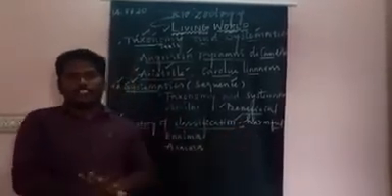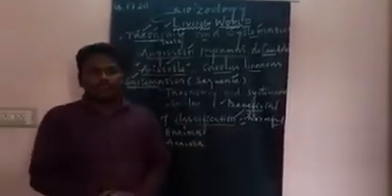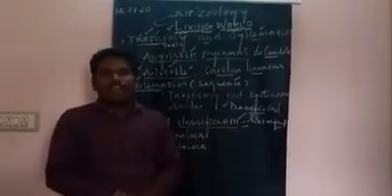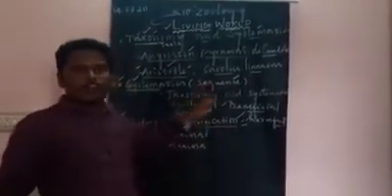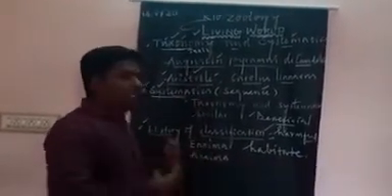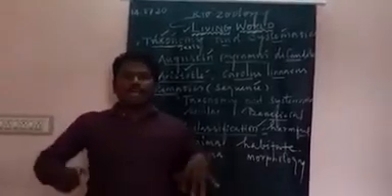Initially, classification was based on the fundamental characters of habitat and morphology only. Do you know the meaning of habitat? Habitat is the living place. And morphology is the external appearance.